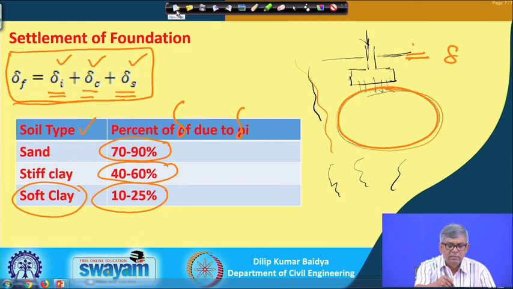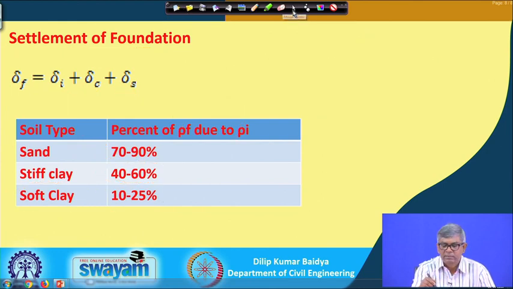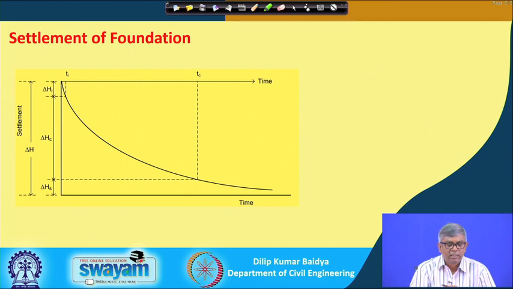Let me show you the next slide, and you can see here another point I want to highlight. As I have told, there are three components: delta I, delta C and delta S. If I plot the total consolidation, the total settlement, over time, then you get a plot like this.